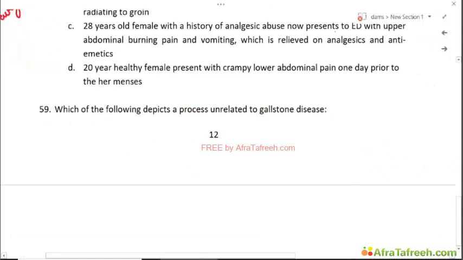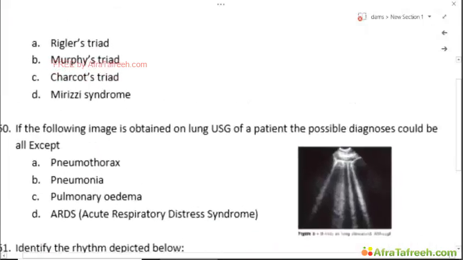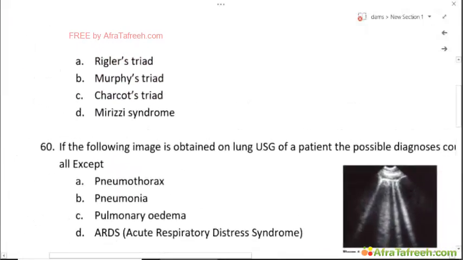We come to the next question now. Which of the following depicts a process unrelated to gallstone disease? Okay. Now, here we have 4 named triads or conditions, and we have to find out which of the following is not related to a gallstone disease. Wriggler's triad is defined for gallstone ileus,